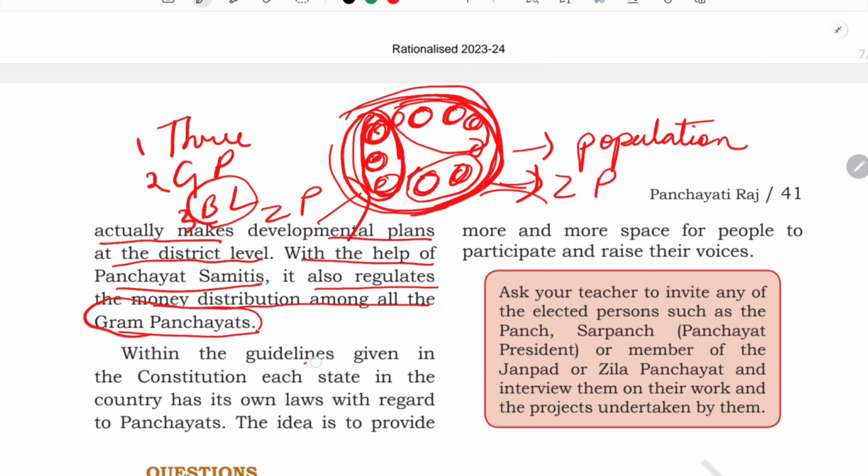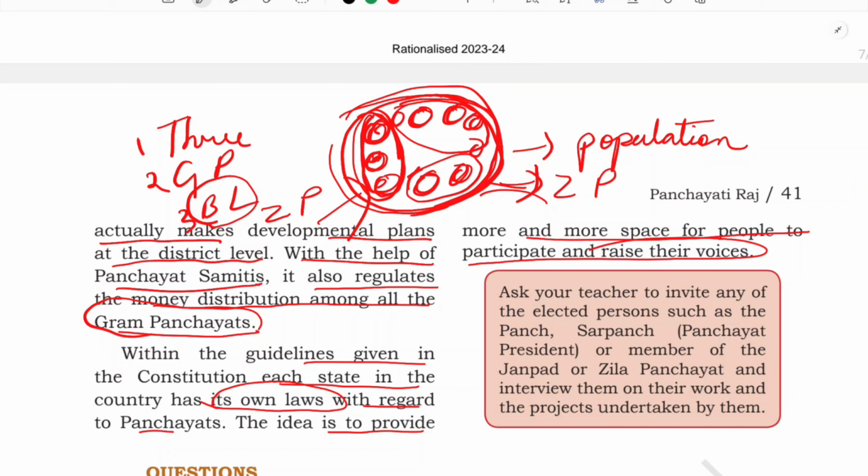Again, within the guideline given in the constitution, each state in the country has its own law based on their culture with regard to panchayat. The idea is to provide more and more space for the people to participate and raise their voice. A guideline has been given that every village can have its own kind of laws, so that it will be easier for the people to participate.